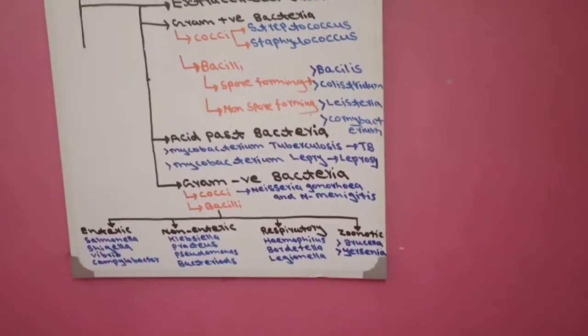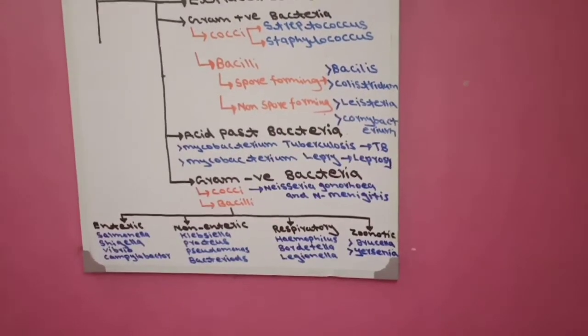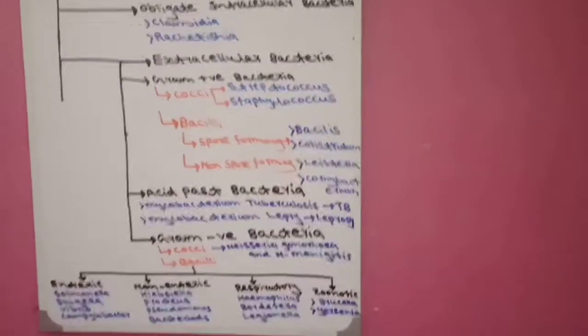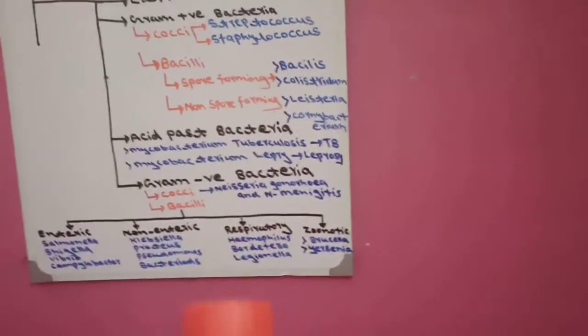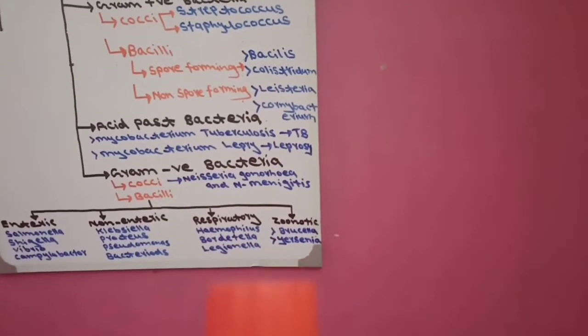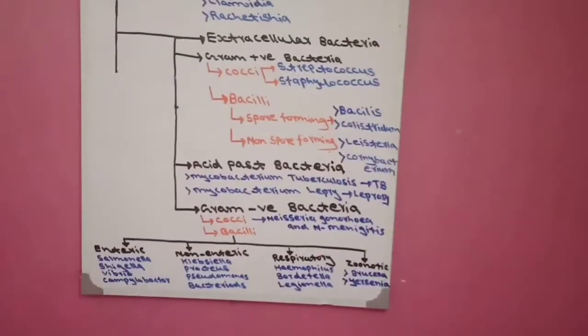Zoonotic means the bacteria which are present in animals, and we gain these bacteria from an animal source. In the zoonotic group, the bacteria are Brucella and Yersinia. This is the whole classification of bacteria.